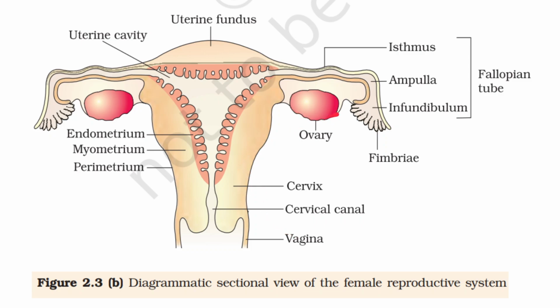You can see ovary, the outermost layer of the ovary is thin epithelium. Everything that is present inside the ovary is ovarian stroma, and it is divided into two layers. Outermost layer is ovarian cortex, innermost layer is ovarian medulla.